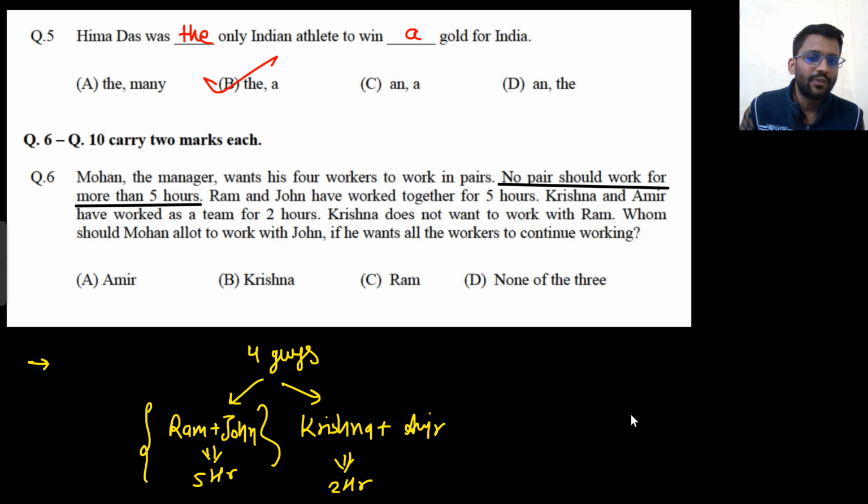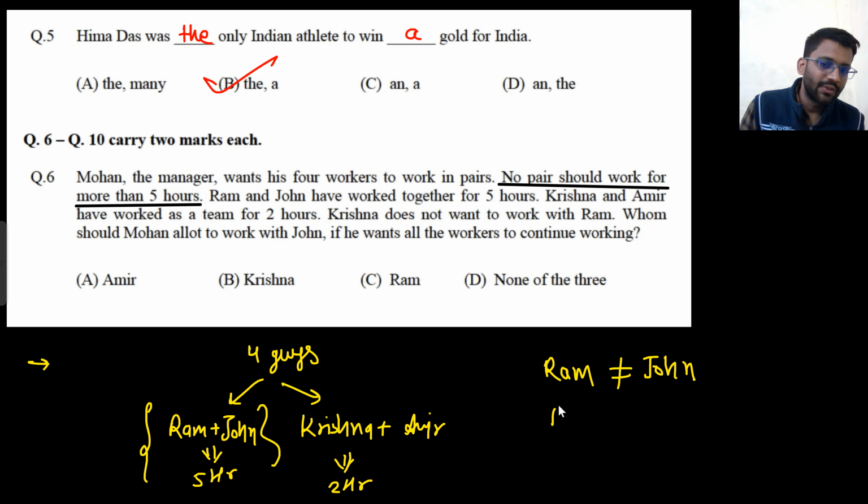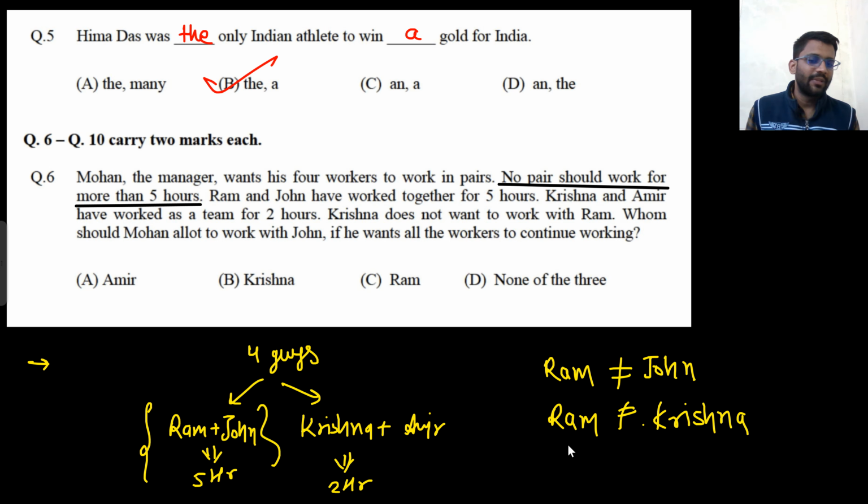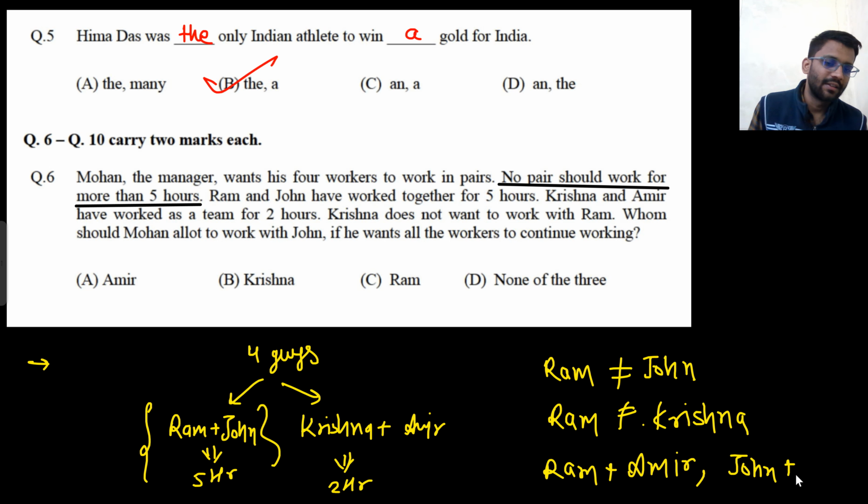Also, Krishna doesn't want to work with Ram. So Ram cannot be with John, and Ram cannot be with Krishna as well, because Krishna doesn't want to work with Ram. So Ram plus John is not possible. Ram plus Krishna is not possible. So where can Ram go? Ram plus Amir is possible now. Only possible is Ram plus Amir, and then John plus Krishna has to be there. This pair has to work now.